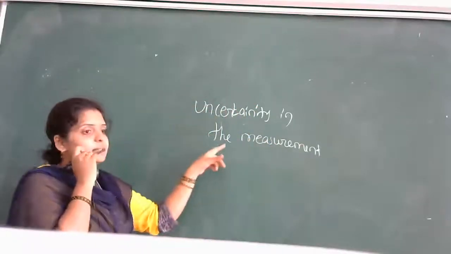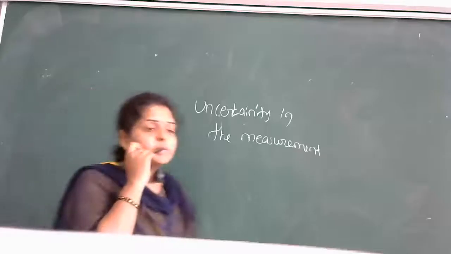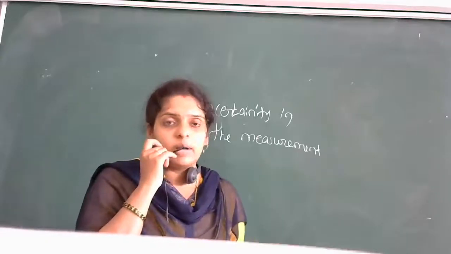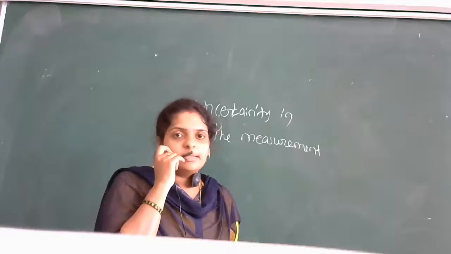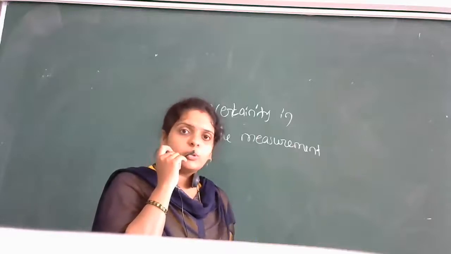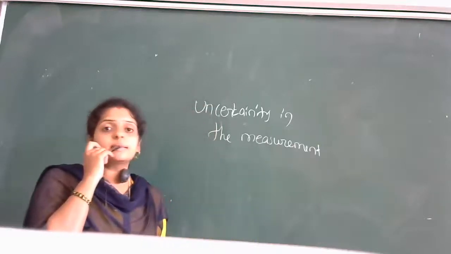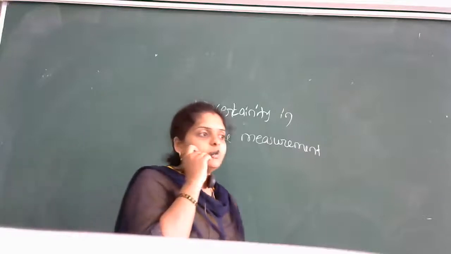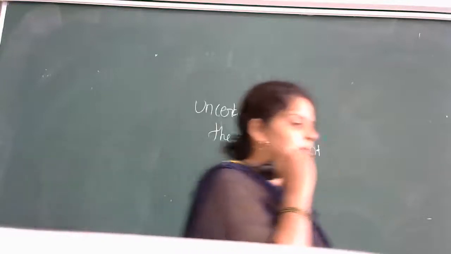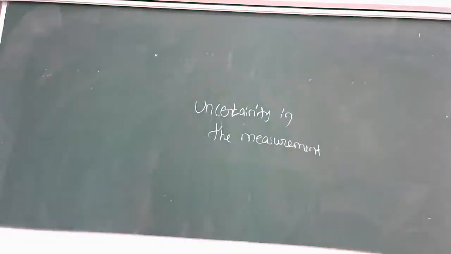Uncertainty in the measurement of a physical quantity is known as error. So this also we have seen. Next, types of error. If you have seen yesterday's video, you are able to answer this. Types of error: can anybody tell me how many types are there?